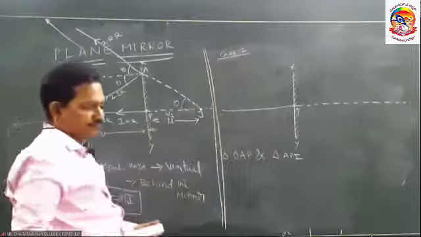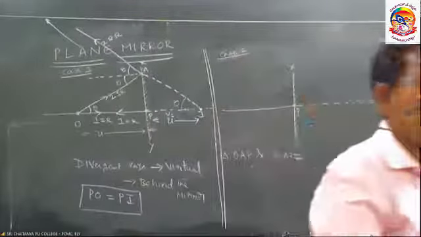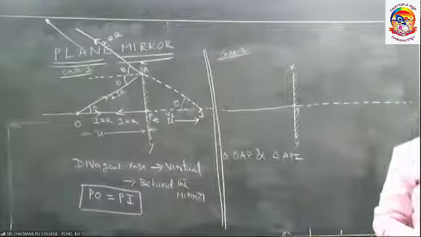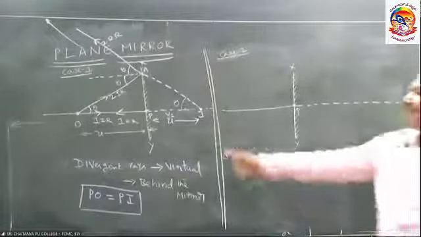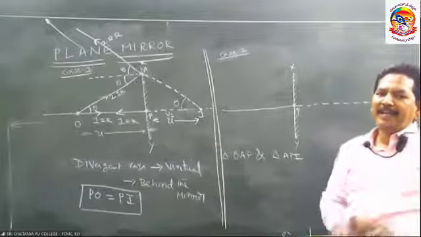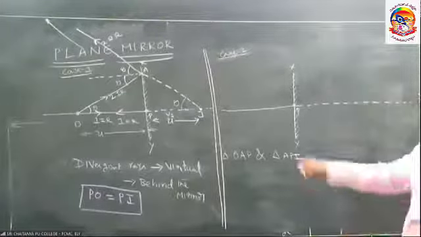Like this, we can study the formation of the point image due to the point object in case of what mirror? Plane mirror. Now let us consider this one.